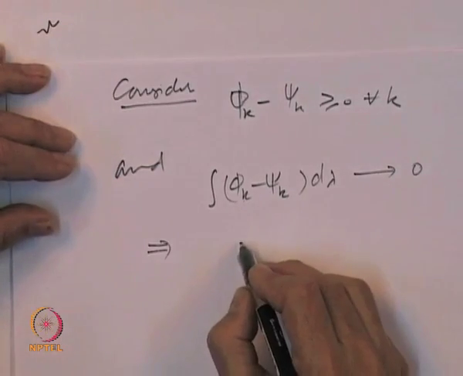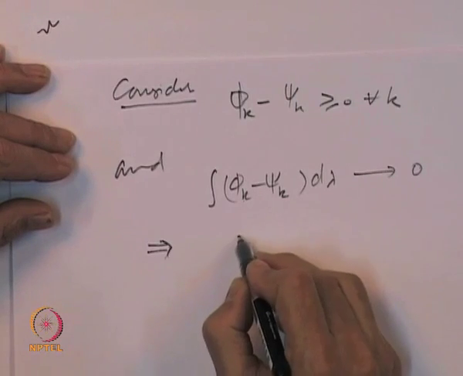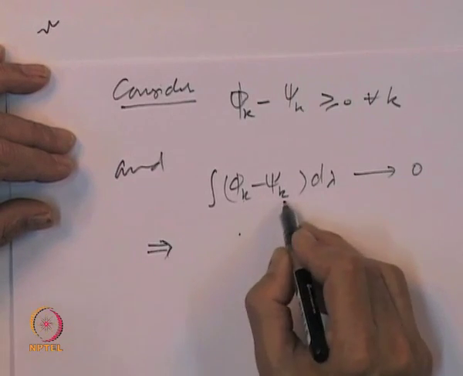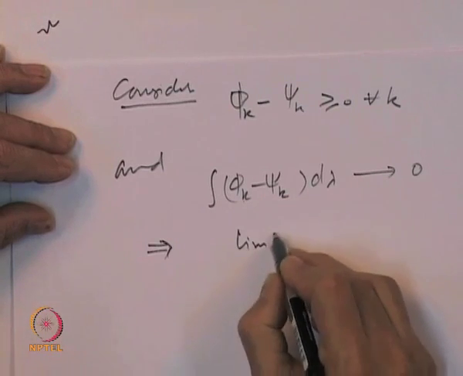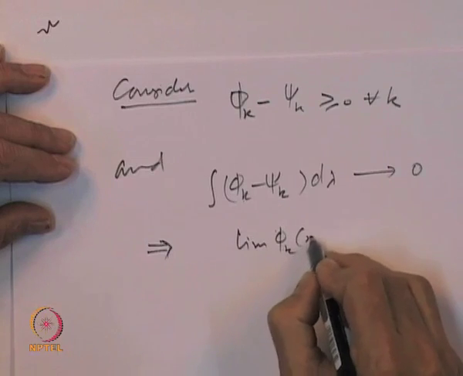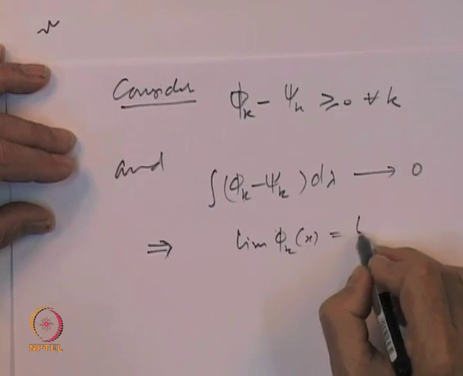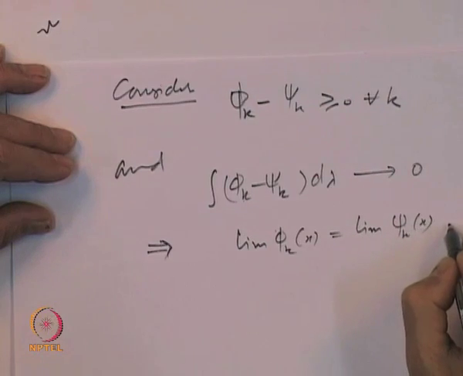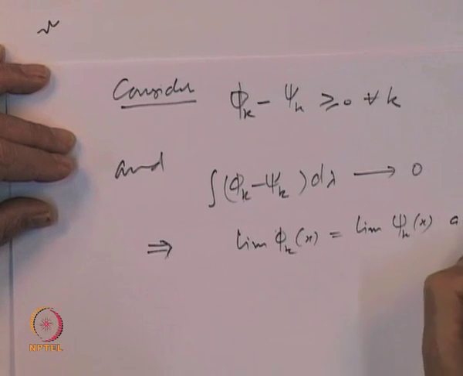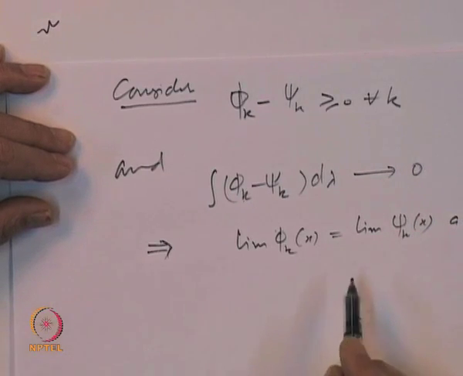So, this implies that the limiting function f is trapped in between. That means the limit of phi k x is equal to the limit of psi k x almost everywhere. Why is that?